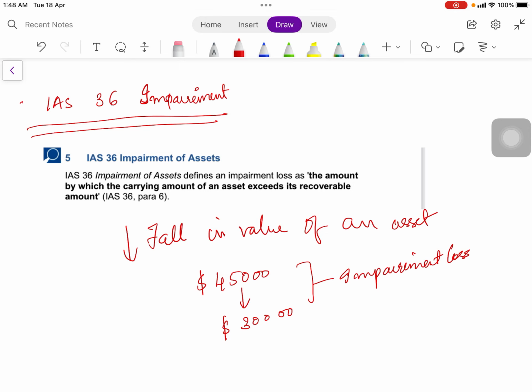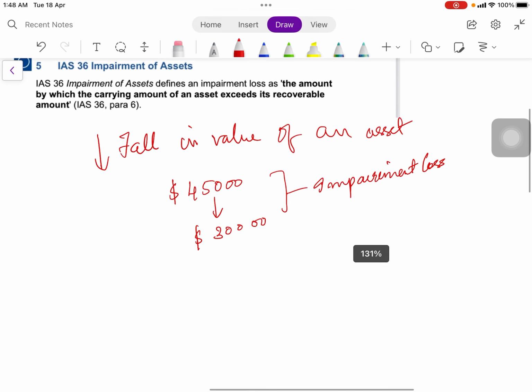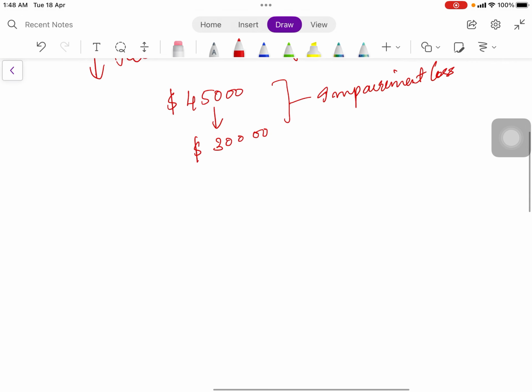So, what do we do, or how do we measure the asset when there is impairment? The measurement of the asset is done using two values. We have to have two values in order to measure.